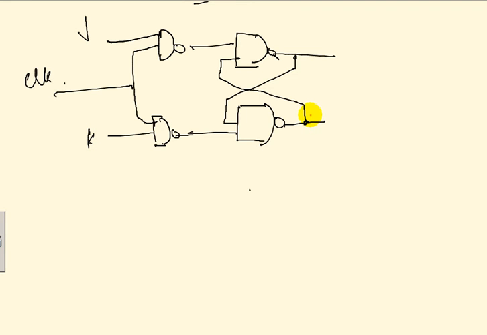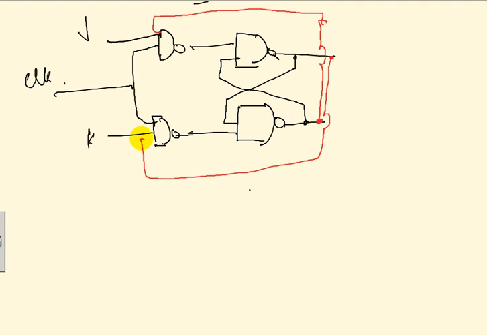The only difference which we make from SR is this: I tie this output to the input of this NAND gate, and I tie this output to the input of this NAND gate. So I'm getting the last outputs back onto the NAND gates here, and this one back here, right?